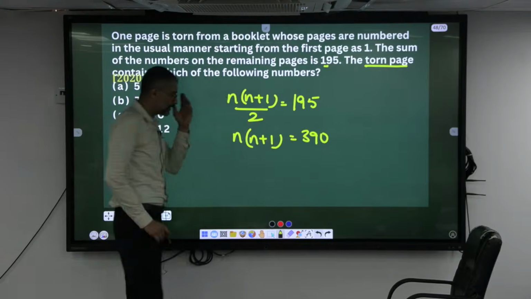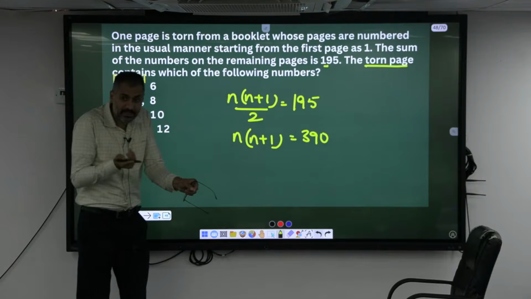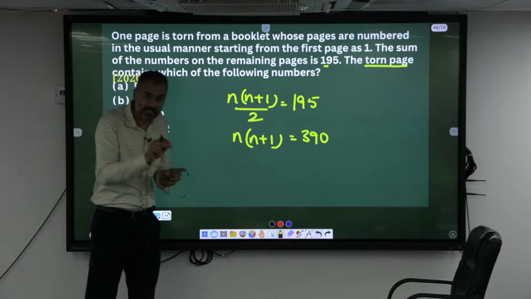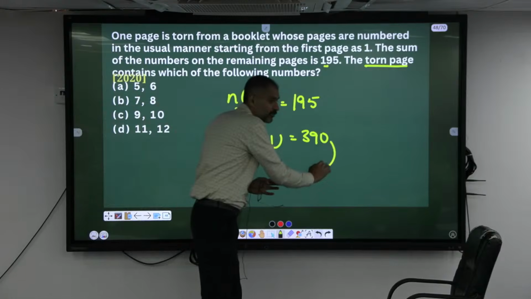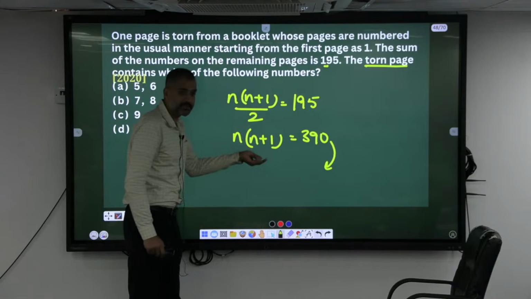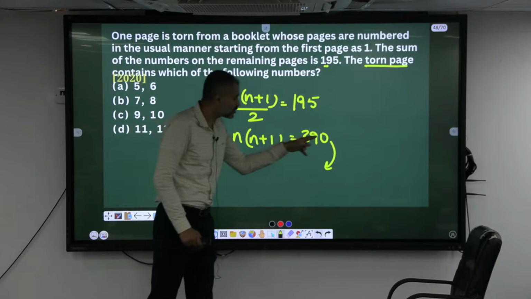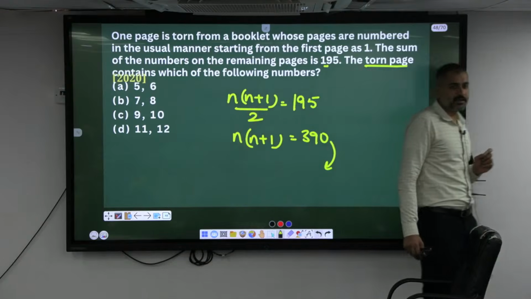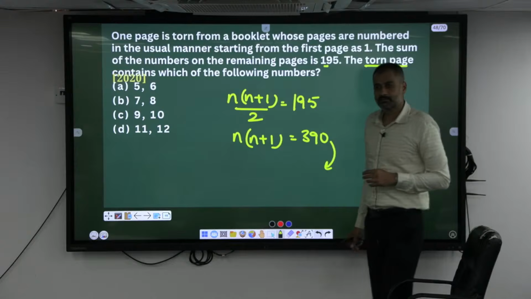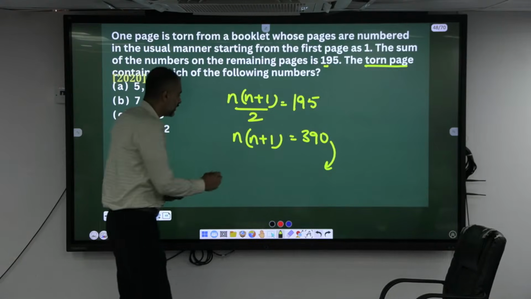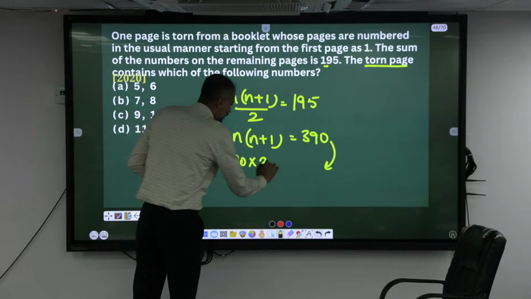So what is the value of n? Since I have torn a page and am counting all those page numbers afterwards, the original answer was supposed to be greater than this one. It should be more. Now take two consecutive natural numbers and multiply, so that the answer is greater than 390. Close. Tell me, the n value. It should be greater than 390. 20 and 21. He says 20 and 21. Agree? What is 20 into 21?